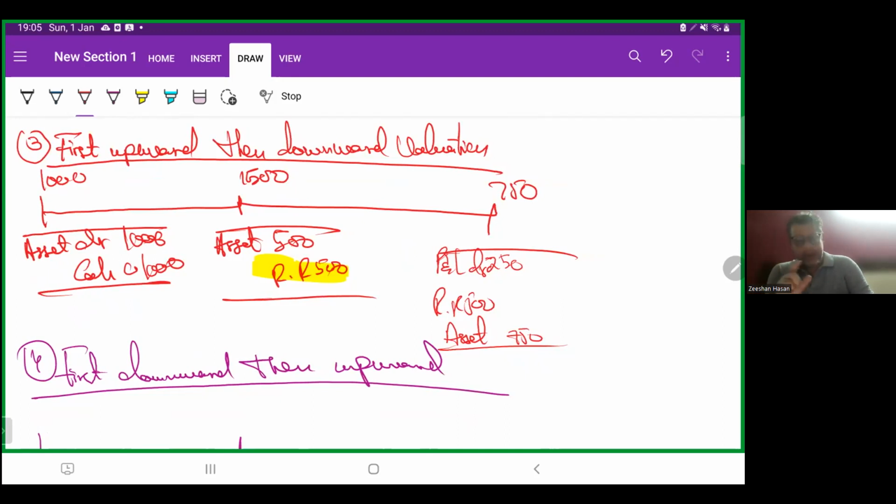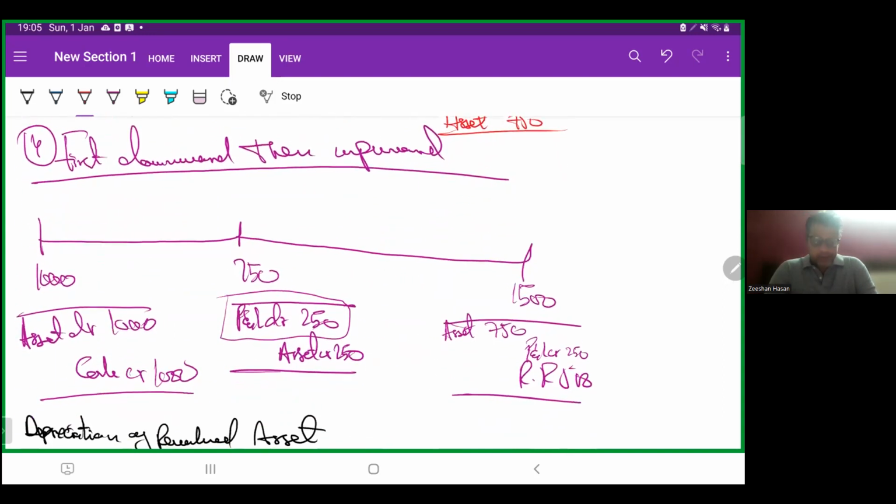Now the third one. Asset value goes down to 750. How much revaluation reserve have we booked till now? 500. So we will reverse it. Revaluation reserve debit 500. How much is left? 250. That will be an expense to PNL, the profit and loss account, debit 250.